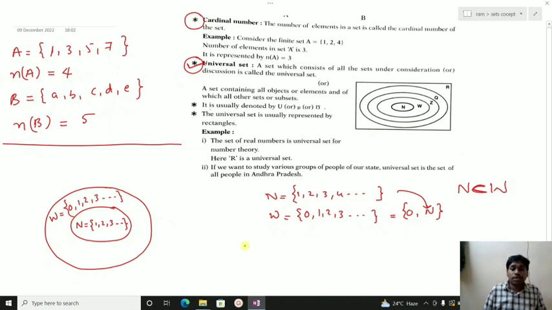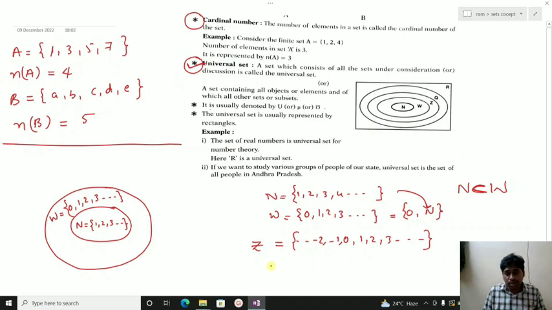Next, the numbers having 0 and positive numbers, along with negative numbers, are called integers.